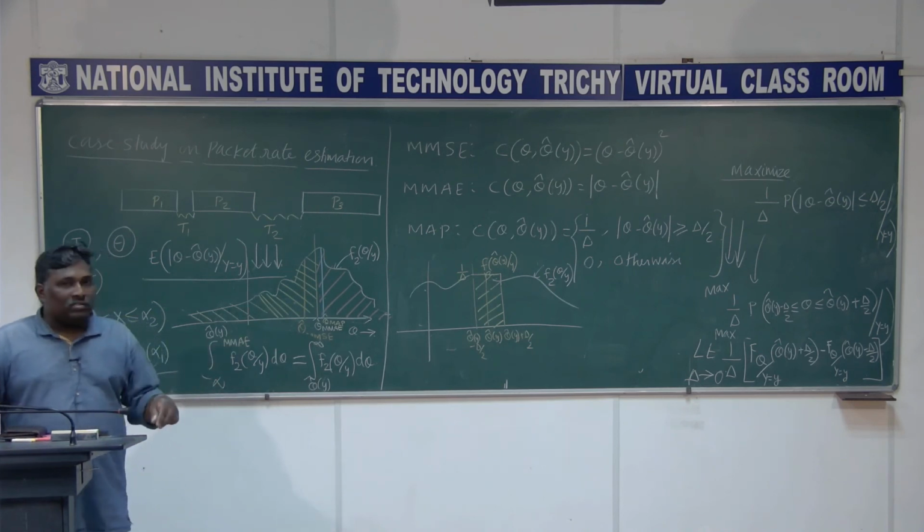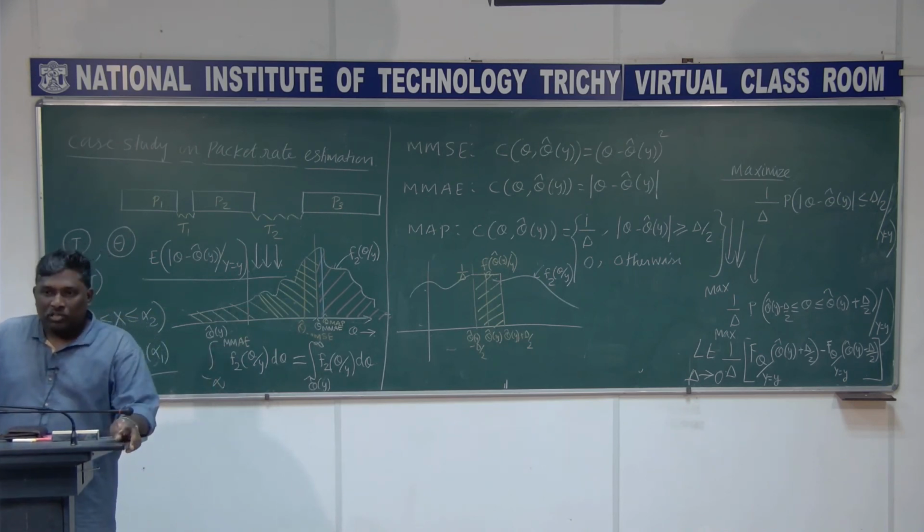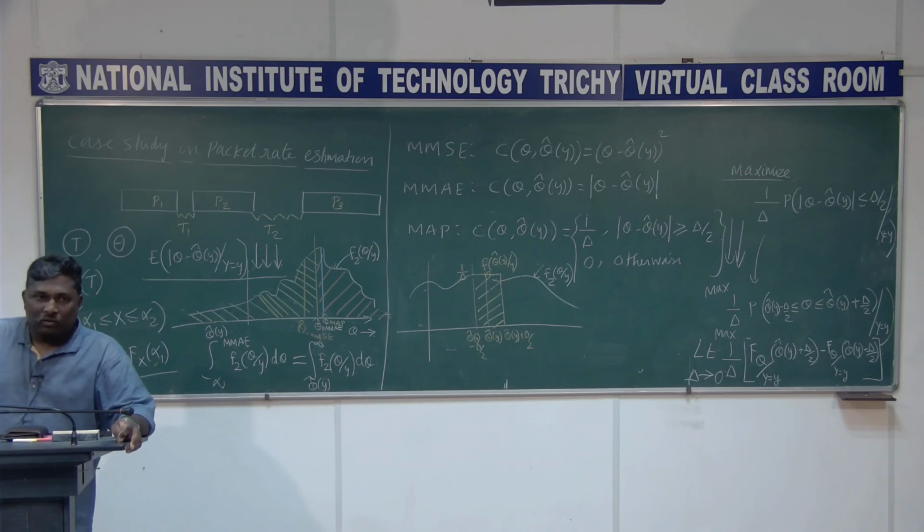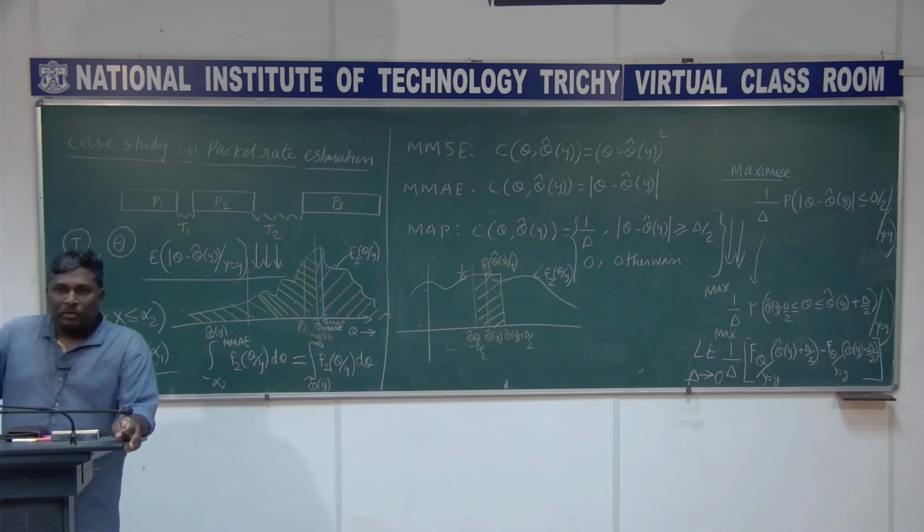So we have three classical solutions for estimation: MMSE, MMAE, and then MAP. And we have the alternative, which we call maximum likelihood estimation. When the prior probability, and in fact the posterior density function, is not known and only the likelihood function is given, even prior is not known, then you go for the likelihood function.